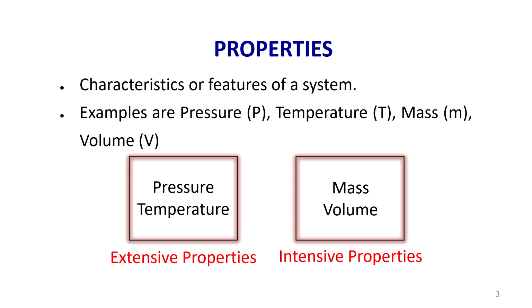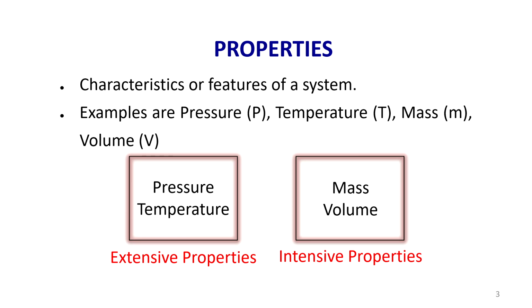Now let us see what we mean by a property of a system. The properties of a system are nothing but the characteristics or features of a system. Examples: suppose I denote a state point on a pressure volume diagram or a temperature entropy diagram. In a pressure volume diagram, the y-axis is pressure and the x-axis is volume. Corresponding to that point, we can find the value of pressure and the corresponding value of volume. Similarly, for any point on a temperature entropy plot, we can read out the value of the temperature as well as the entropy.